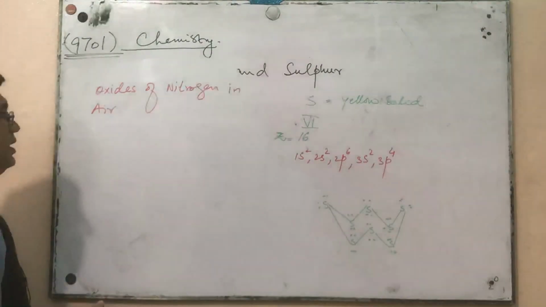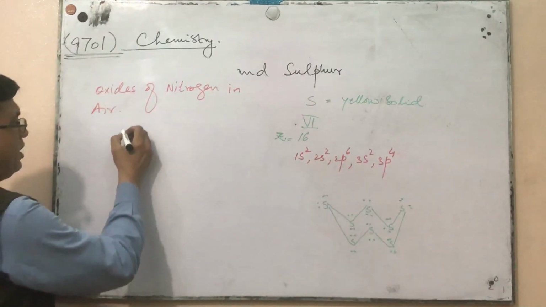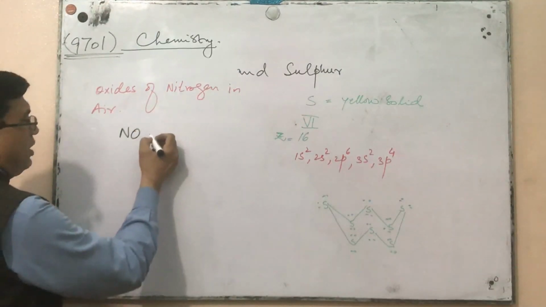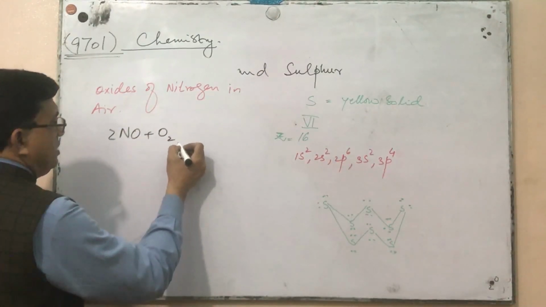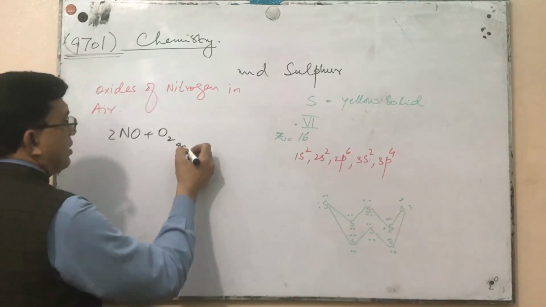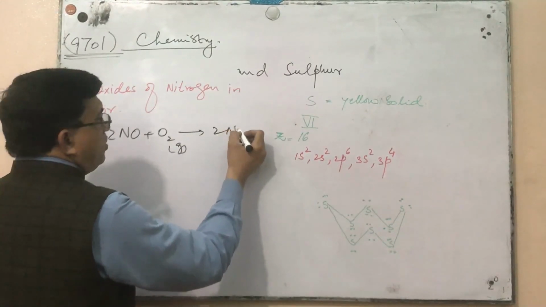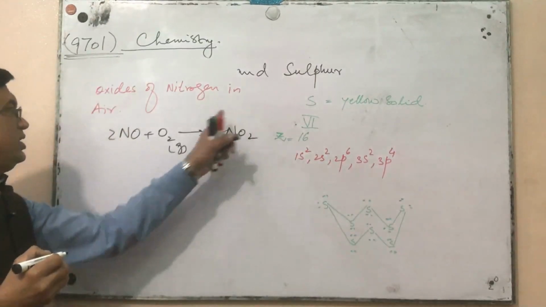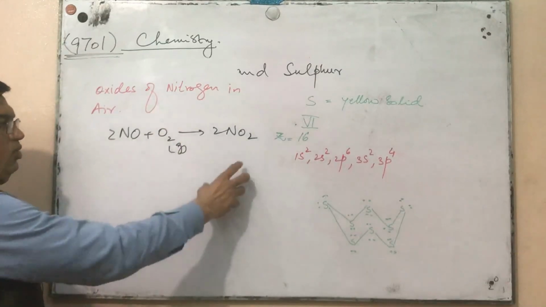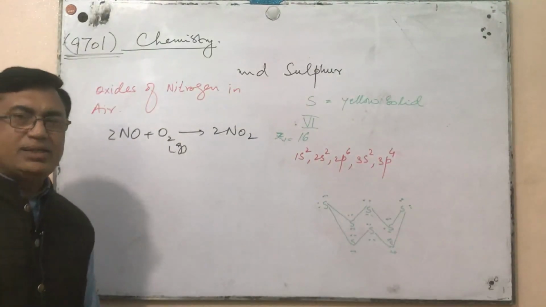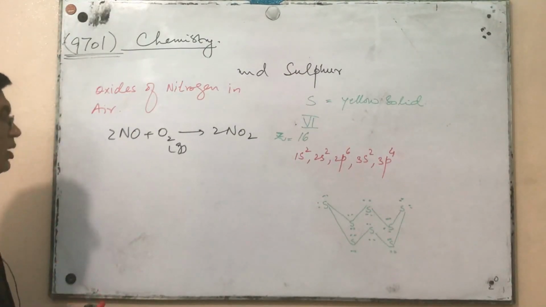We know that in air when oxides of nitrogen are present, NO will definitely react with oxygen producing nitrogen dioxide, NO2. Now, this NO and NO2 both, along with the production of nitric acid, also play a vital role